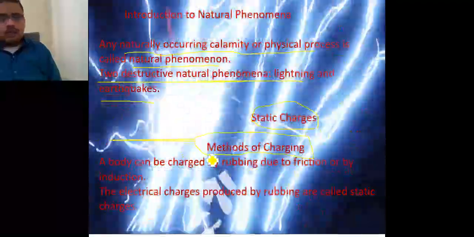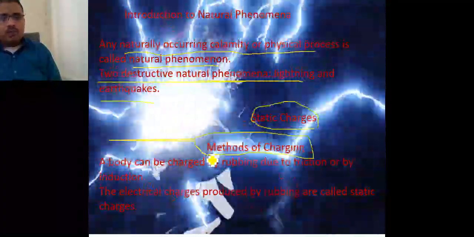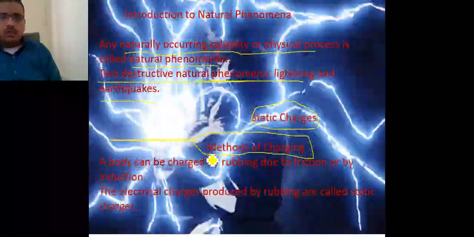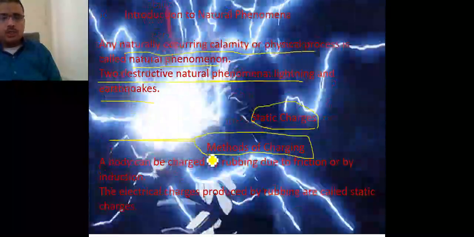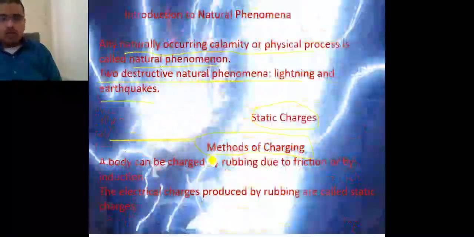But what you have to do here is only make your understanding of what a natural phenomenon actually is, and go through all the content which is written here. Understand this content. I am also explaining this content.